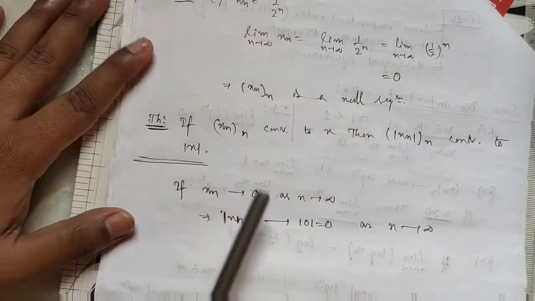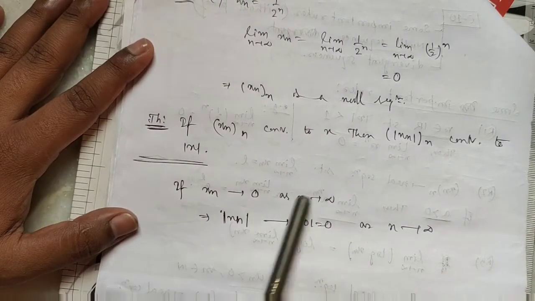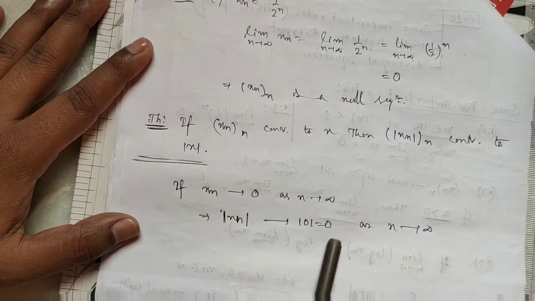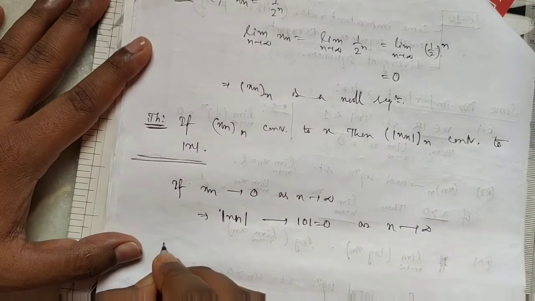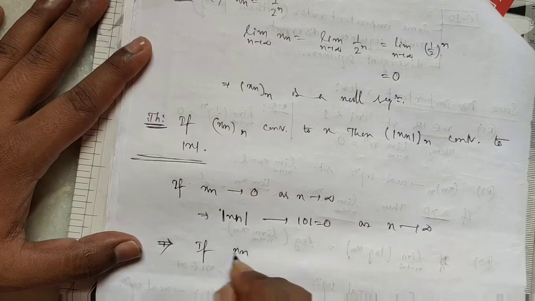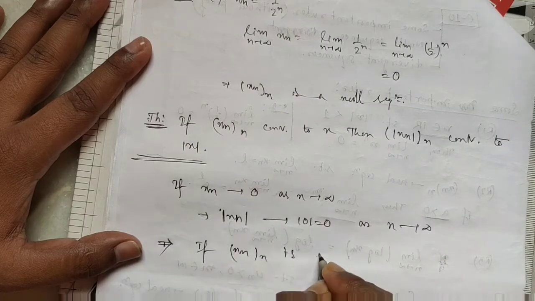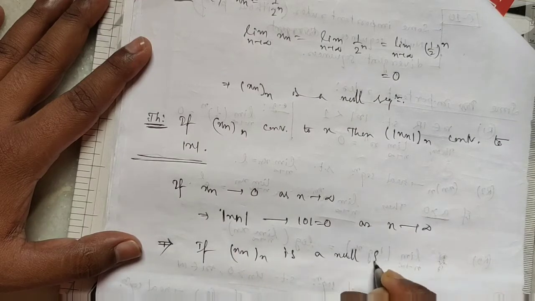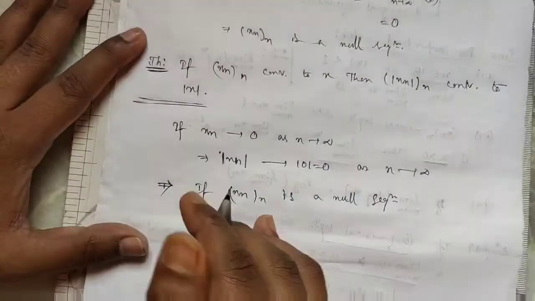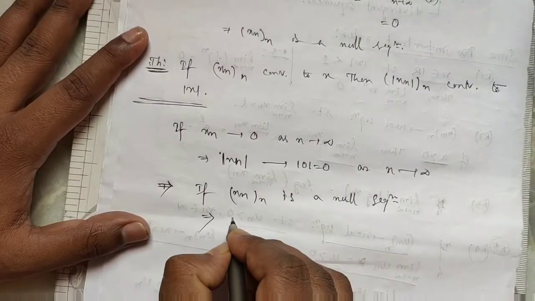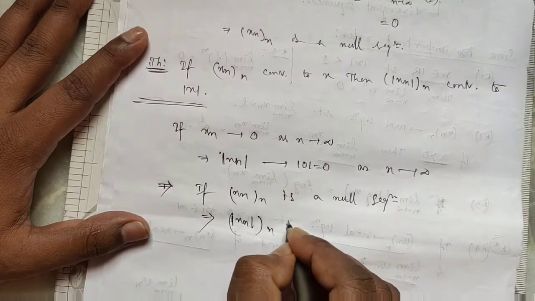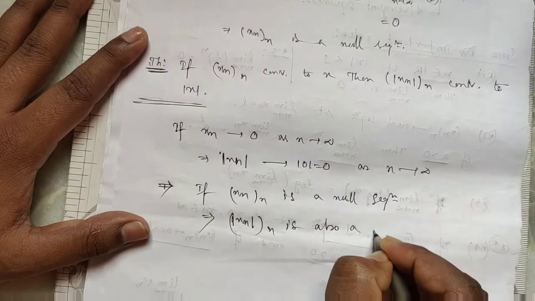So if xn is a null sequence, this implies mod xn is also a null sequence.